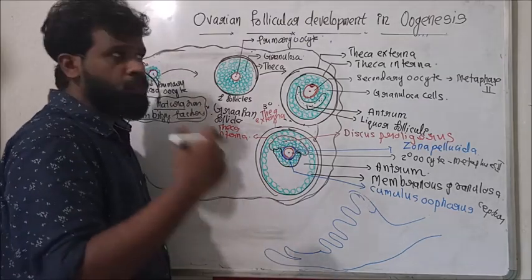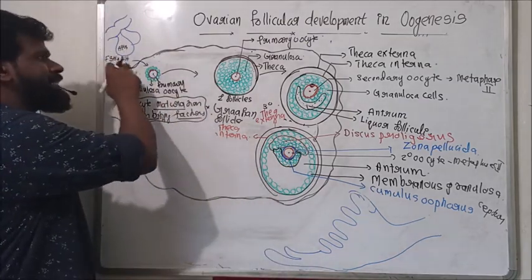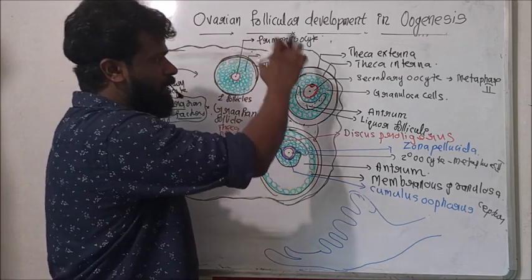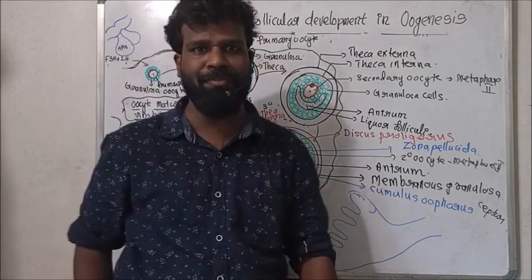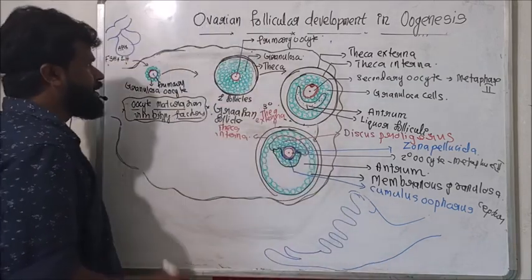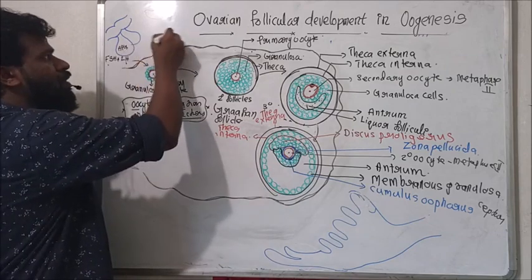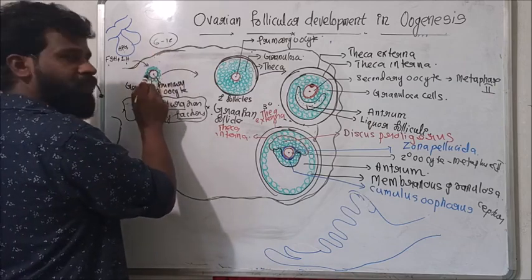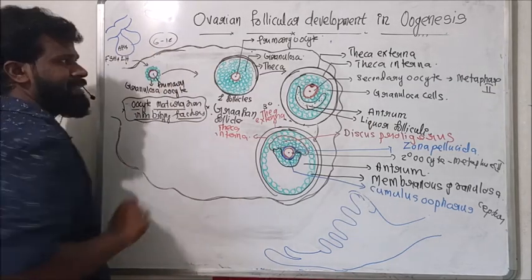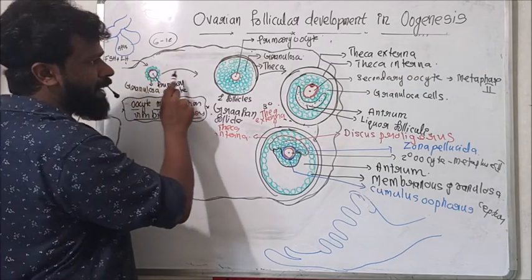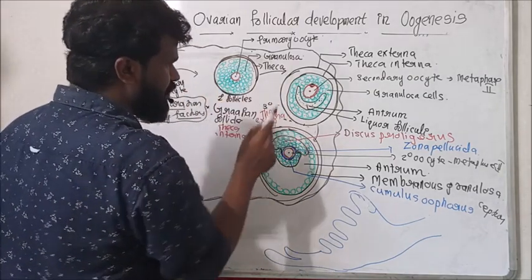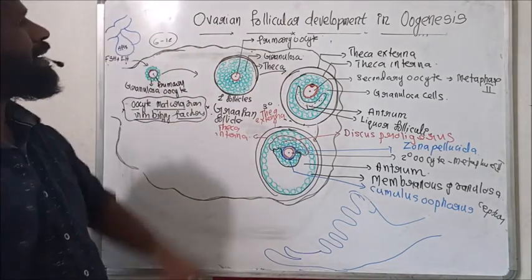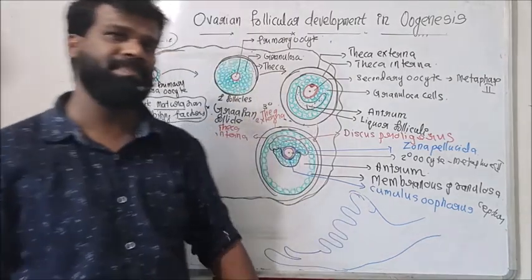So here, under the stimulation of FSH and LH, the primary follicle develops into the secondary follicle, tertiary follicle, and fully matured Graafian follicle. At the beginning, about 6 to 12 ovum start development. But among these 6 to 12, only one follicle becomes more competent to FSH and LH. As a result, only one primary follicle develops into the secondary follicle, tertiary follicle, and fully matured Graafian follicle. During this development, FSH and LH secretion gradually increases.